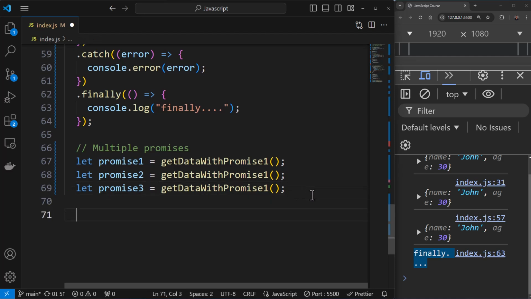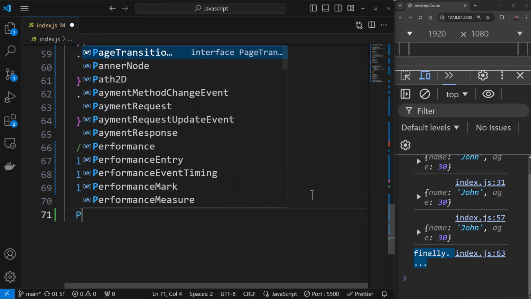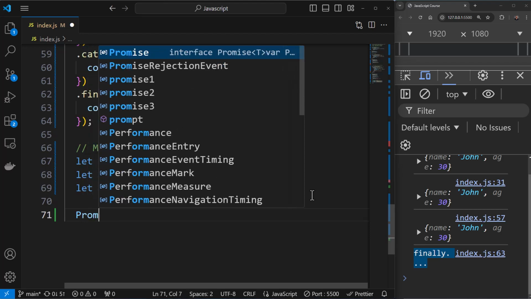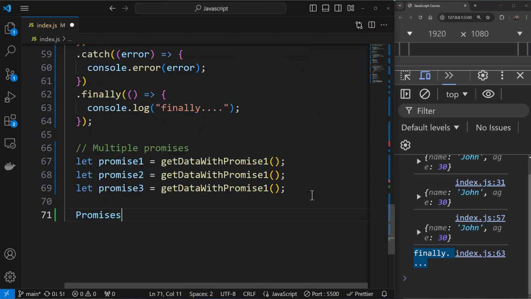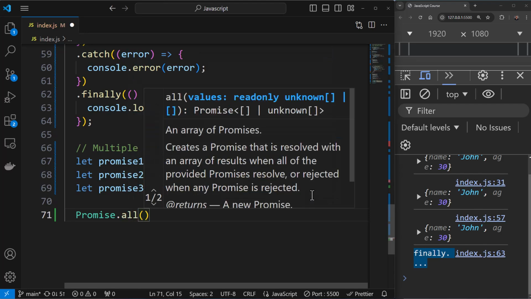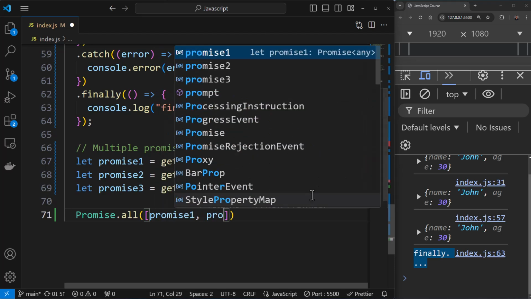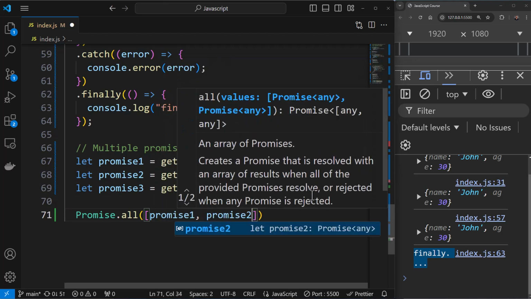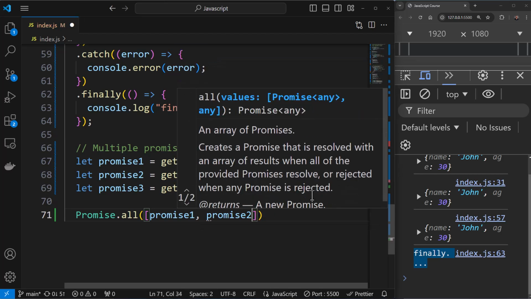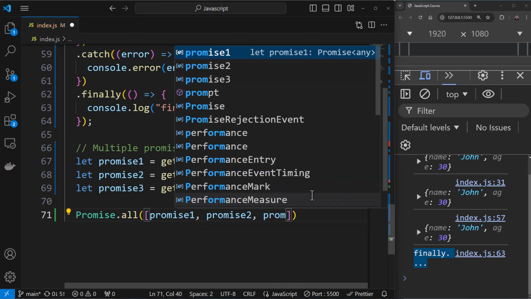Now let's say I wish to have all these 3 promises executed in parallel. So what I can do is I can say Promise dot all. You can see this all method, and here you can pass in an array with promise 1, promise 2, and promise 3, something like this.